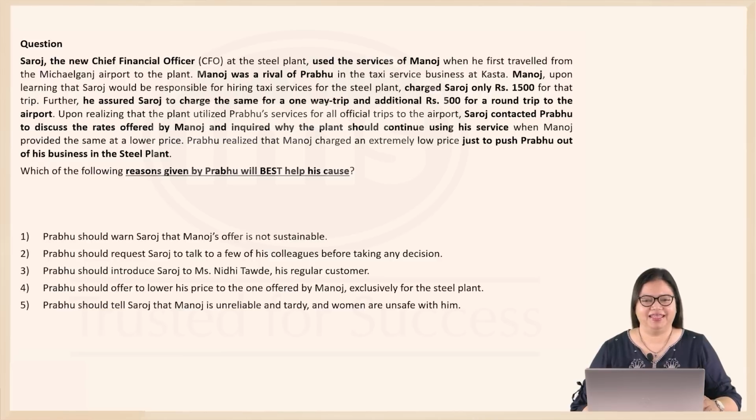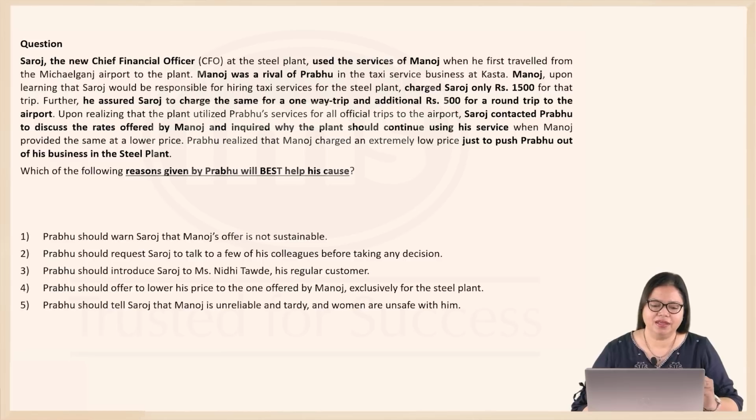Now, realizing that the plant is utilizing Prabhu's services for all official trips, Saroj contacted Prabhu to discuss the rates offered by Manoj and inquired why the plant should continue using Prabhu's services at higher rates when Manoj is providing the same service at a lower price. Prabhu realized that Manoj is charging an extremely low price just to push Prabhu out of his business in the steel plant, where he had a loyal customer base.